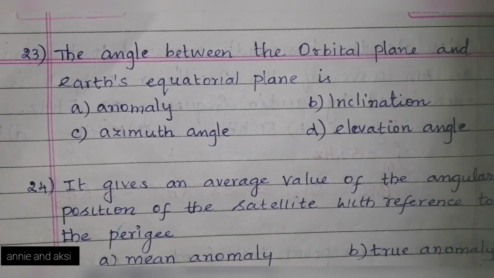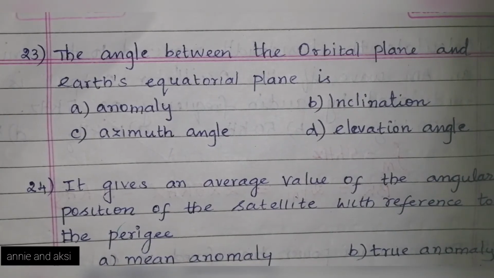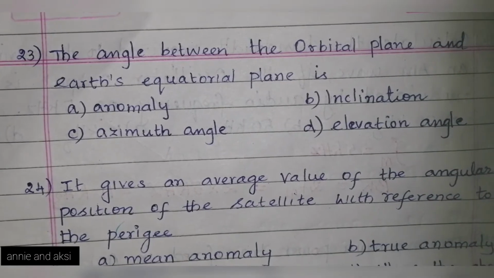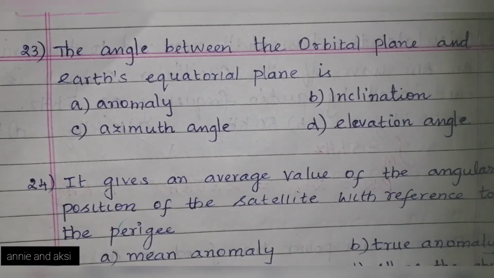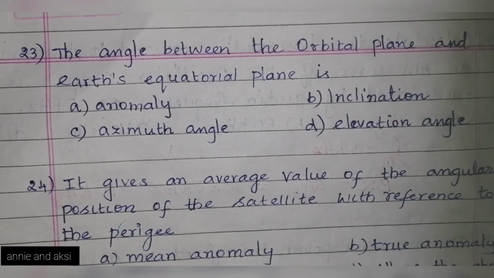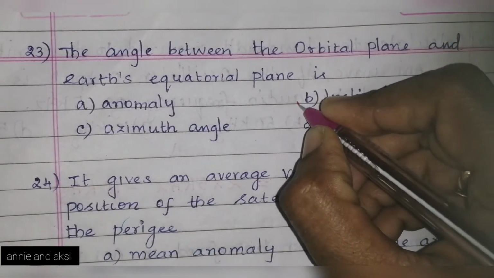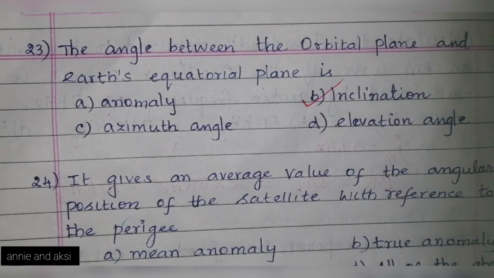Question is, the angle between the orbital plane and Earth's equatorial plane is. Options are A. Anomaly, option B. Inclination, option C. Azimuth angle, and option D. Elevation angle. The answer is option B. Inclination. So inclination is the angle between orbital plane and Earth's equatorial plane.